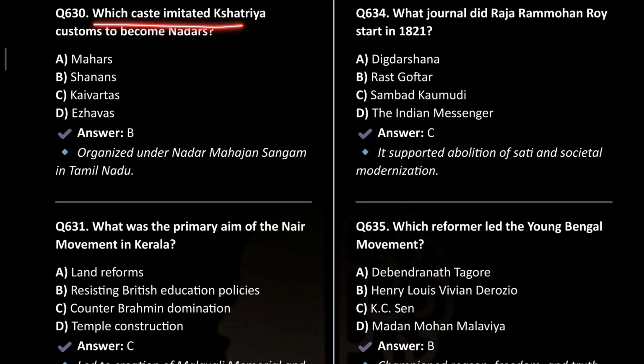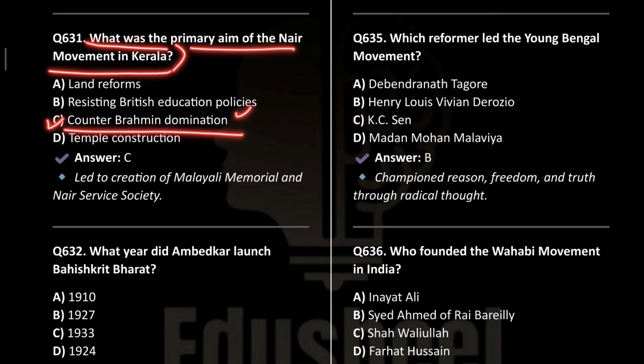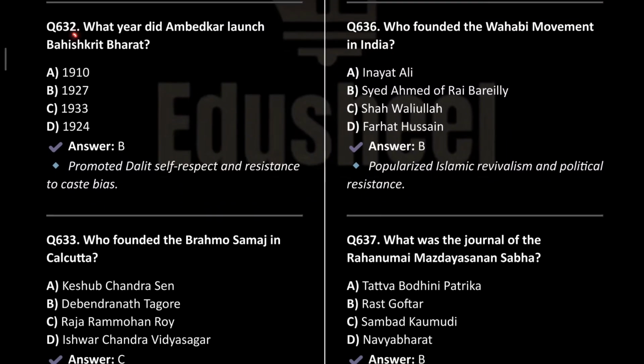Which caste imitated Kshatriya custom to become Nadars? This was the Shanars. What was the primary aim of the Nair movement in Kerala? Counter Brahmanical domination. What year did Ambedkar launch the Bahishkrit Bharat? 1927, to promote Dalit self-respect and resistance to caste bias.